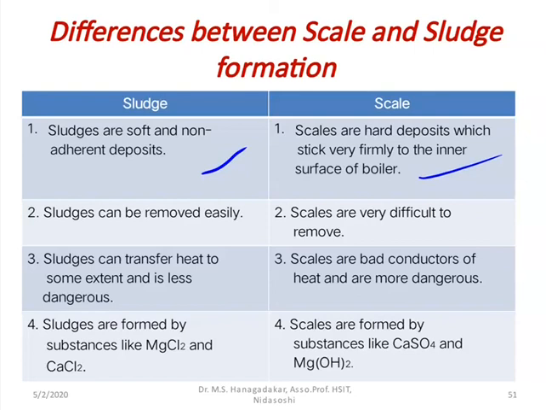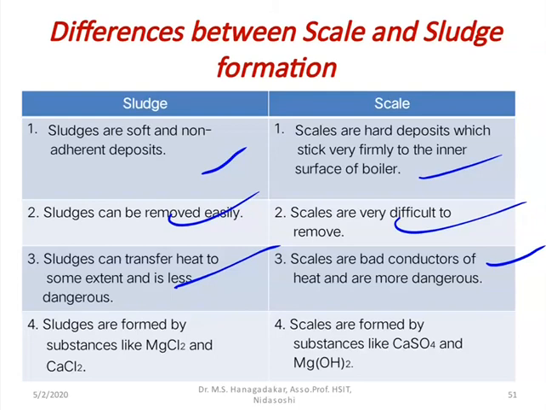Secondly, sludges can be removed very easily, but it is very difficult to remove scales. Third, sludges can transfer heat to some extent and are less dangerous, whereas scales are poor conductors of heat and are more dangerous for explosion.